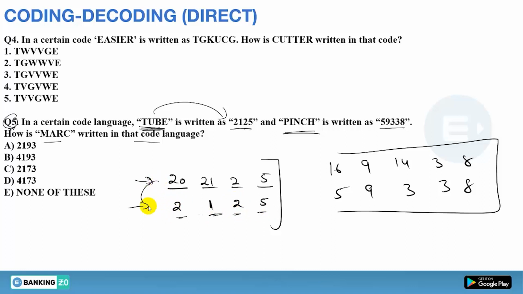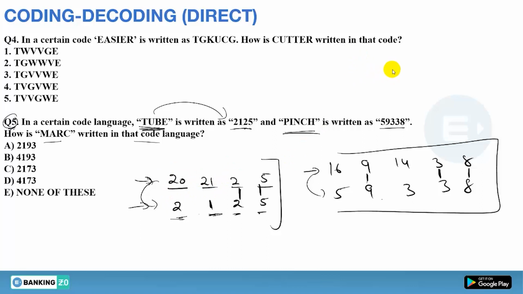See, in this also the code has single digits, and in this also the code has only single digits, but in the given word the place values are single and double. But see, the single digits are the same as they are. Here also the single digits are the same; the change is in the double digits. So how is the double digit changed?